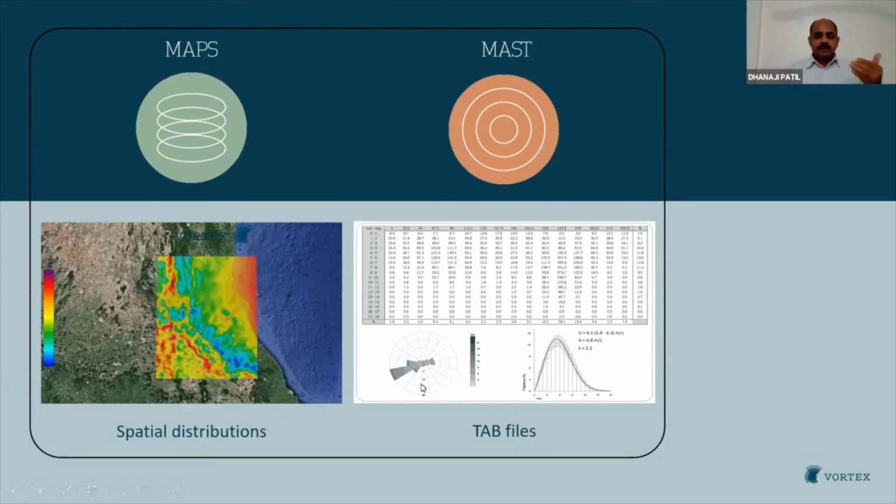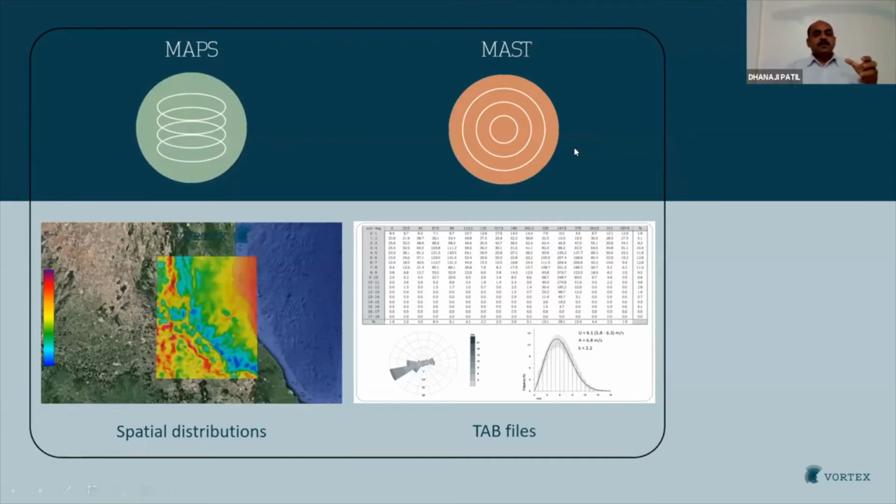You will have the wind roses, then the variable A and K parameters. Okay, so whenever somebody is concerned about the magnitude of wind speed, he wants to know the real potential of any site, he can simply go for the mast, and it takes just 24 or 36 hours and the information will be ready for that particular location.